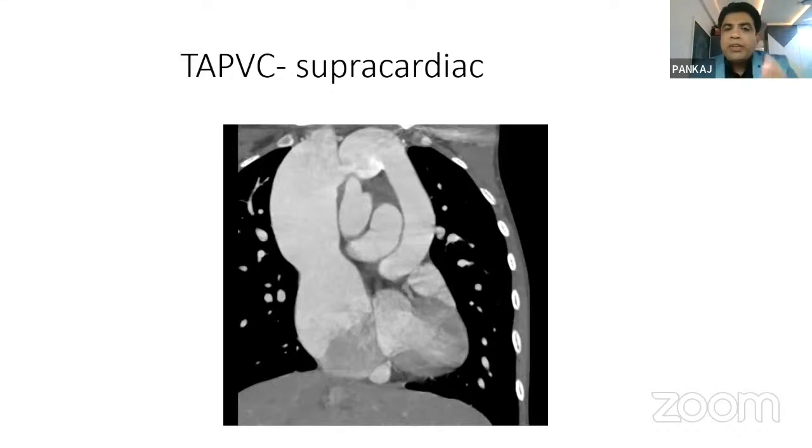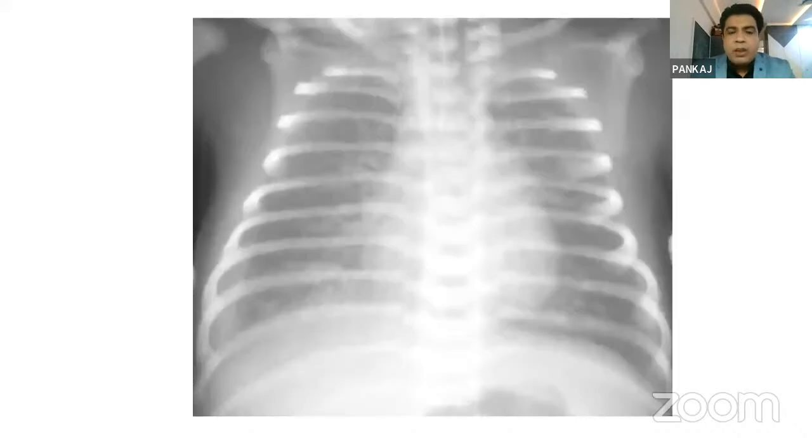This is a CT scan image that is present in front of your eyes, which shows supracardiac TAPVC in nature. This is a classical X-ray. Looking at this X-ray, 2 differential diagnoses should come to our mind. One differential diagnosis in a premature baby is RDS. Everyone knows that RDS is present in such a way. Okay, that is one thing.